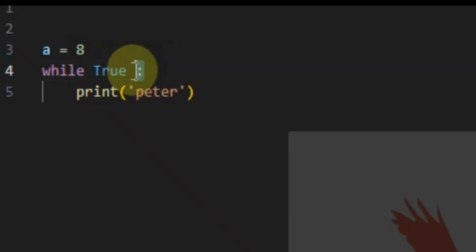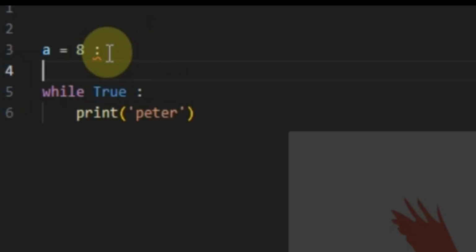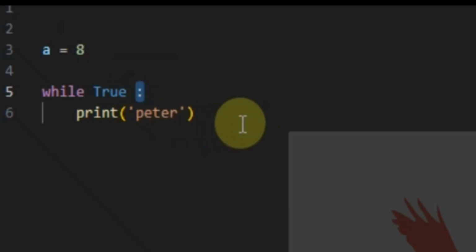What does this colon do? This colon just signifies that there's going to be a block of code beneath it. You can't write a variable and put a colon after it and expect to have a block of code. No, this is used in conditions and some other things like functions. It shows that there's going to be a block of code beneath it. So it signifies the beginning of a block of code, just as simple as that.